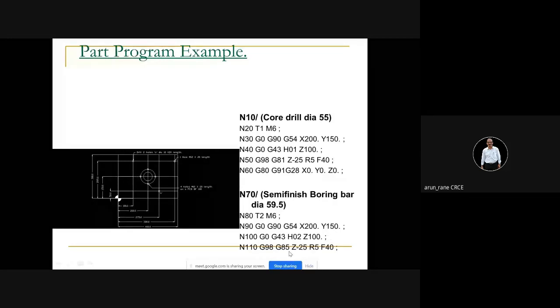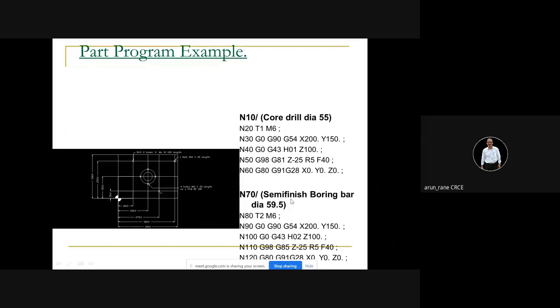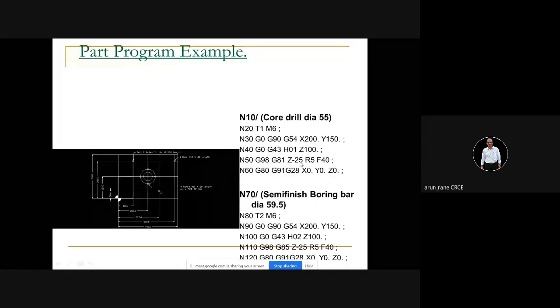And then once you use the cycle, at the end of the cycle the tool will return to its original position, in this case Z100, even if you have not returned it. So remember, here you are using a cycle, and most students don't understand. They think that at the end of block 50 the drill is at Z minus 25. No, we have used the can cycle G81.